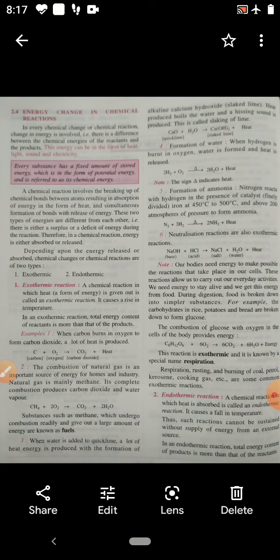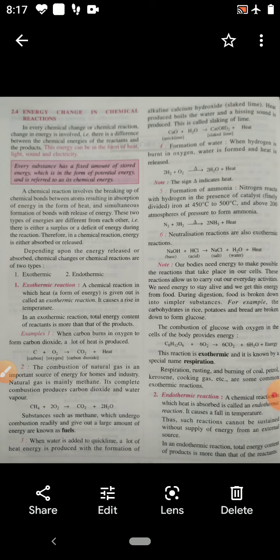Children, you know whenever there is a chemical reaction or chemical change, there will be a change in the energy. Its reason is during the chemical reaction, reactants change into product. Reactants have a fixed amount of energy and products also have a fixed amount of energy.